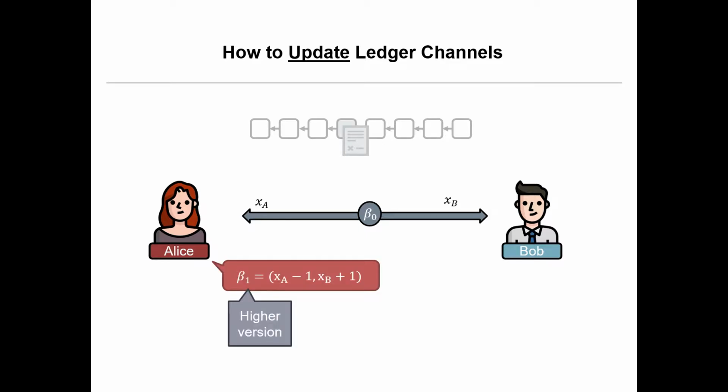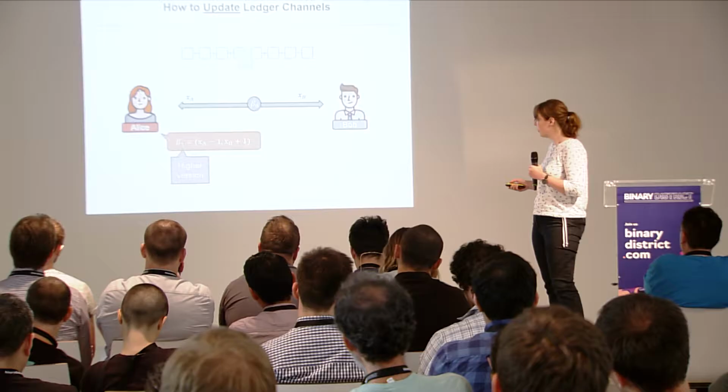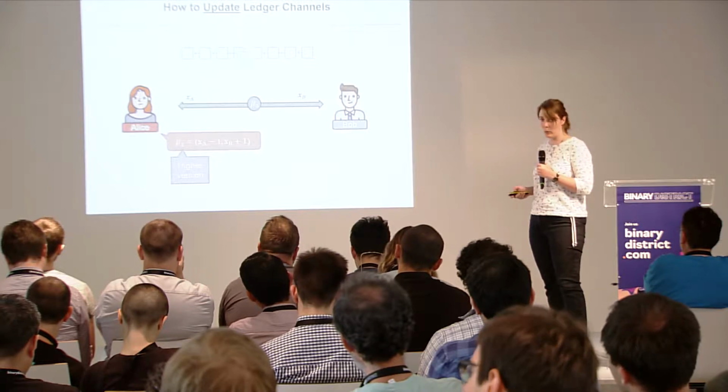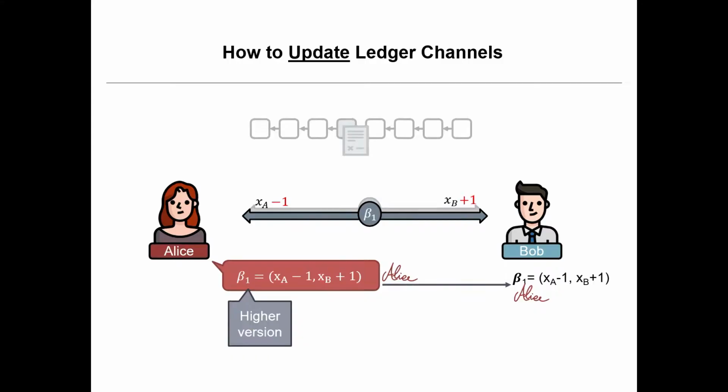So now we update it. Alice wants to send 1 coin to Bob. What she does is she creates a new version of this balance distribution. So beta 1 is now 1 coin less for Alice and 1 coin more for Bob. And in order to make the payment, she signs this and sends a signature to Bob. That's a single transaction, a single message. That's very clean, very easy, potentially very fast. So Bob now has all of the information to ensure this balance distribution. So he gets the coin that Alice sent him.